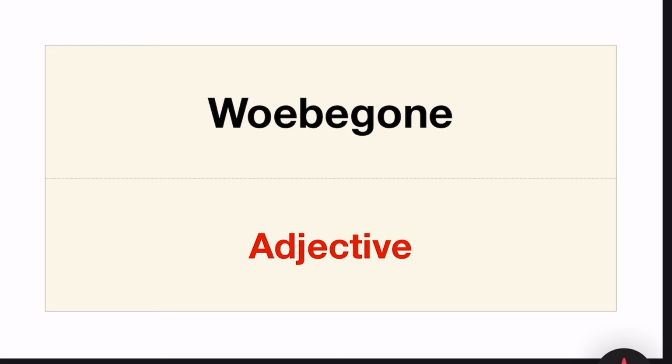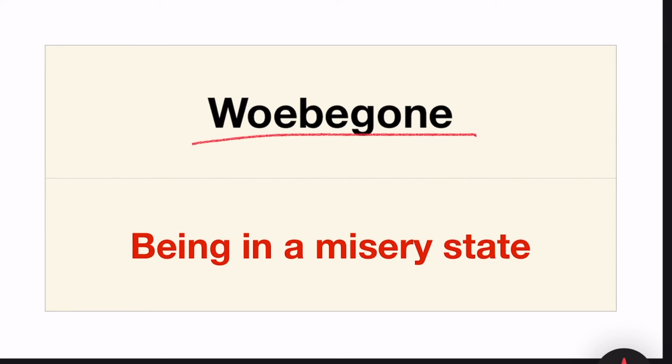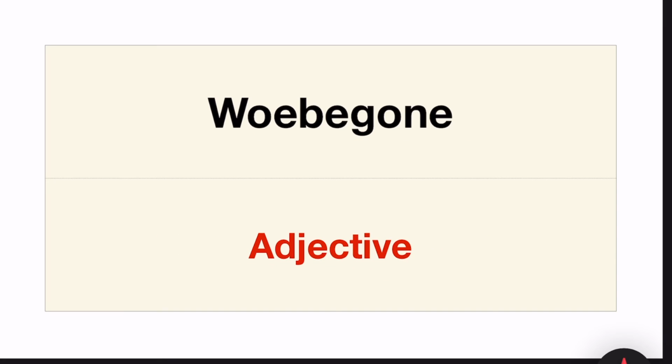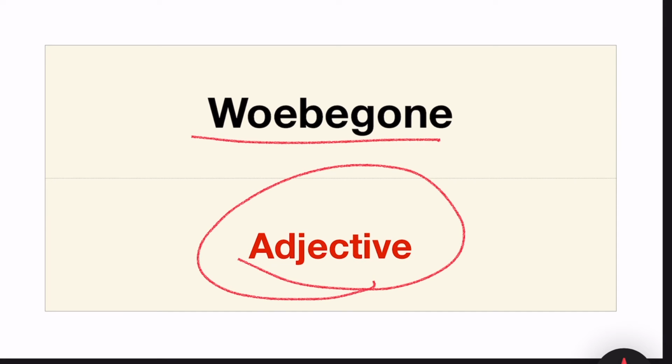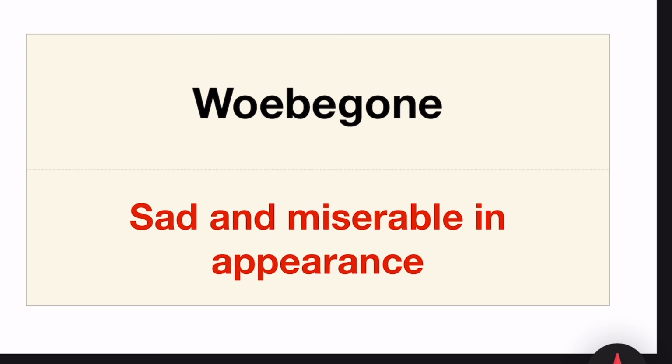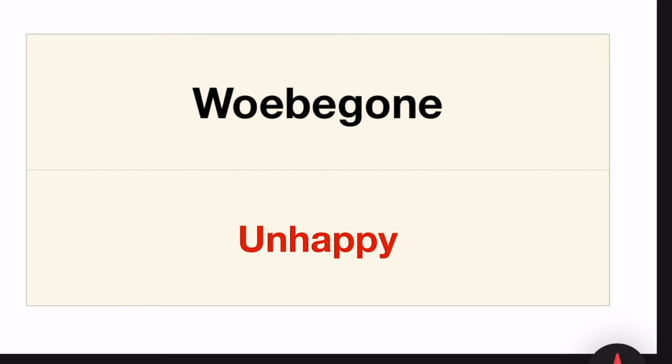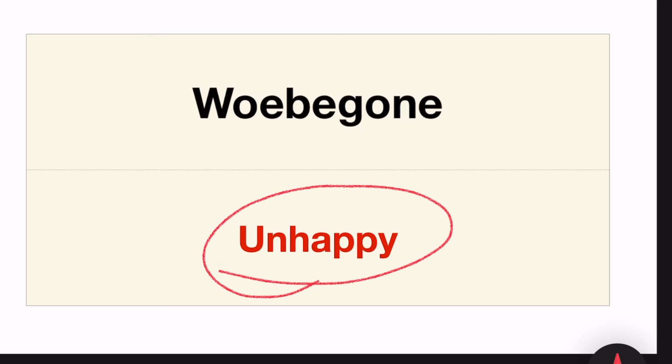Next word, woebegone. Woebegone means being in a state of misery. Woebegone is also an adjective which describes a noun. So, the meaning of woebegone is sad and miserable in appearance, or unhappy.